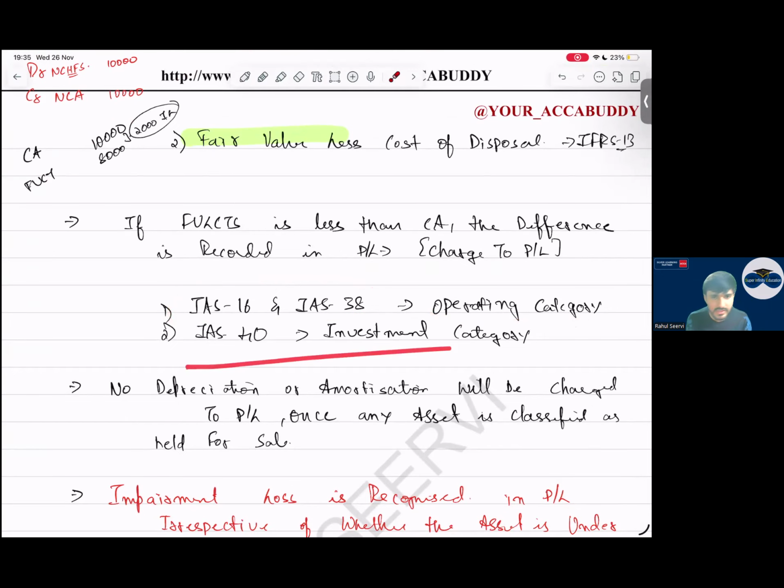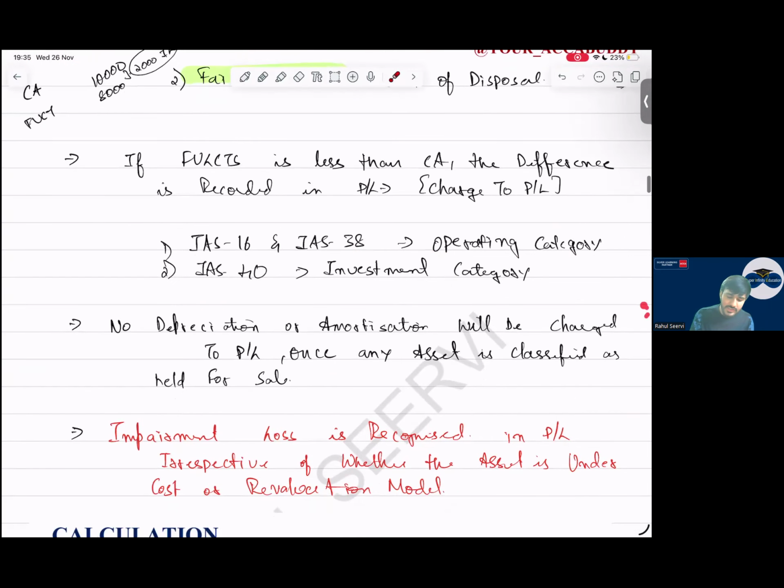IAS 40, investing category. Now, once an asset is classified as held for sale, will you charge depreciation? Will you charge depreciation or amortization? No. Once an asset is classified as held for sale, no depreciation, no amortization. And a very important note here.